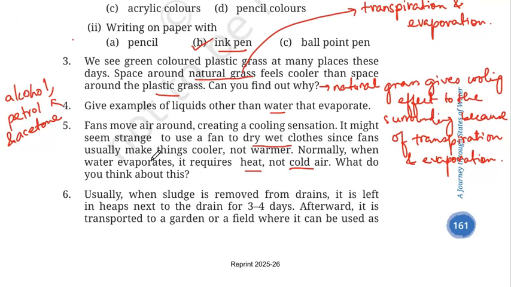So basically fans do help in drying clothes. Okay, if you put wet clothes around the fan, you will see that because of the moving air, fans help to dry wet clothes, which increases the rate of evaporation also. Although a fan creates a cooling sensation, right? We know that they create a cooling sensation. They help in evaporation by moving the humid air away from the surface of the clothes and replacing it with drier air, thus speeding up the drying process.